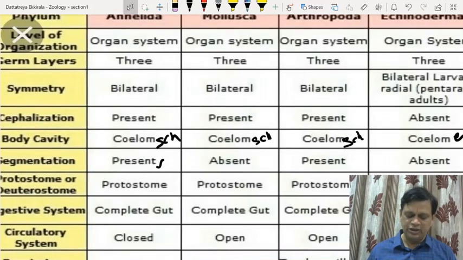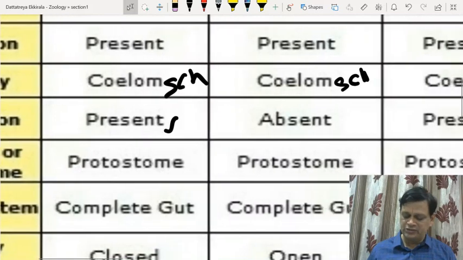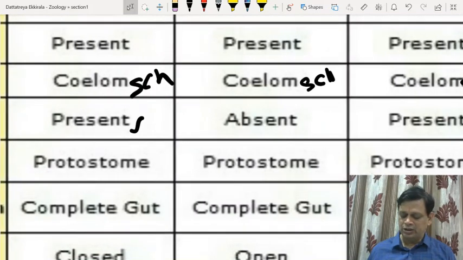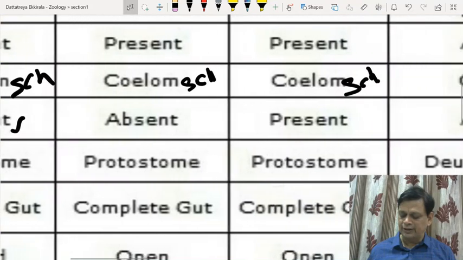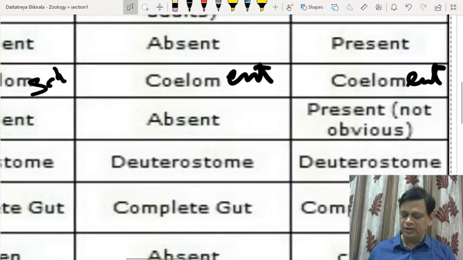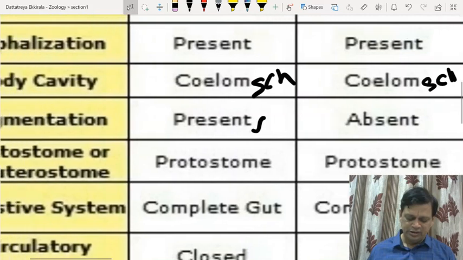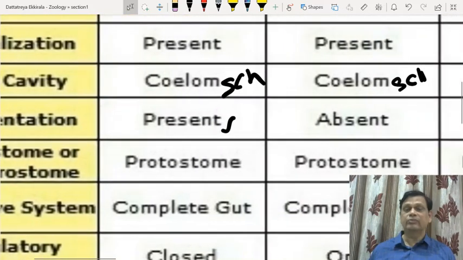Then coming to their blastopore condition. The protostome condition is present in Annelida, Mollusca and Arthropoda, but you can see the deuterostome condition in Echinodermata and Chordata. Then coming to the digestive system, it first developed in Platyhelminthes, with an incomplete gut as we have discussed. In Nematoda, a complete gut first developed, but muscles are restricted to the pharynx.